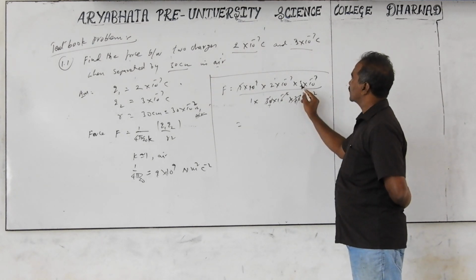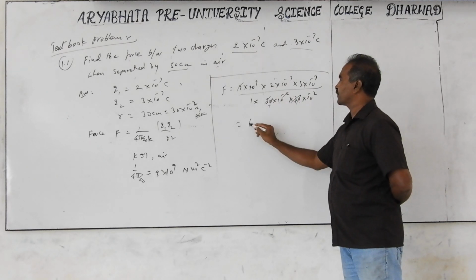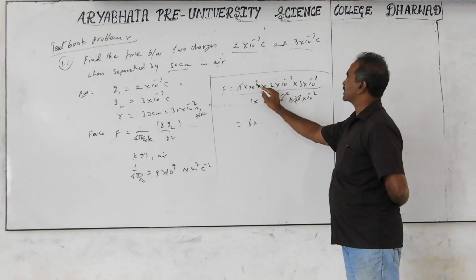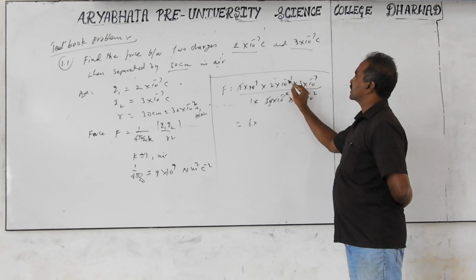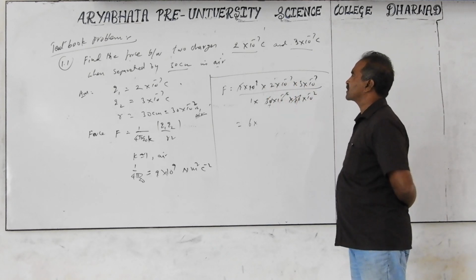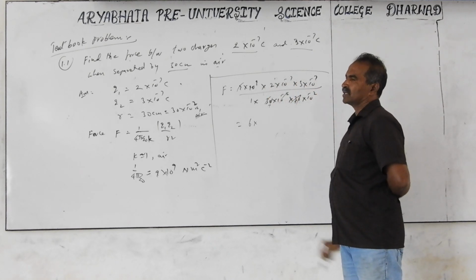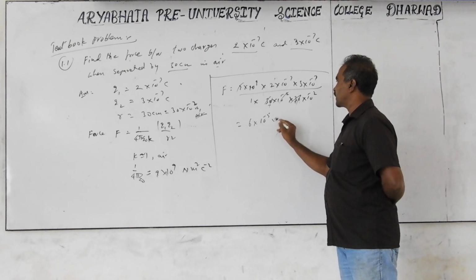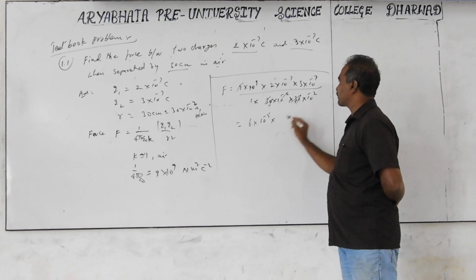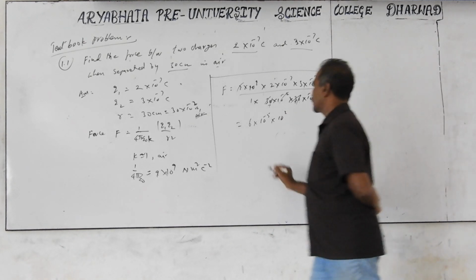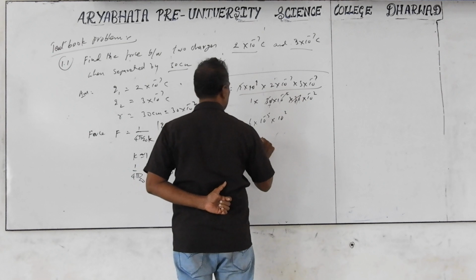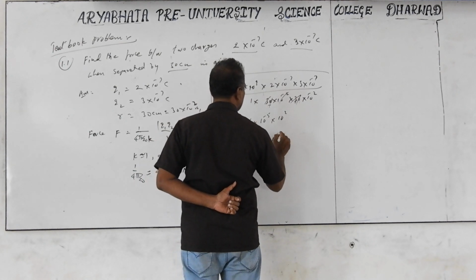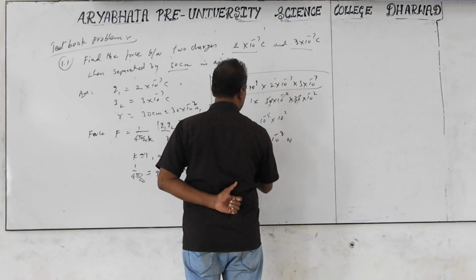Left out terms: 3 times 2 is 6 into 10 to the power of plus 9 minus 7 is plus 2, minus 7 is minus 5, and minus minus 2 becomes plus 1. The result is 6 into 10 to the power of minus 3 newtons.